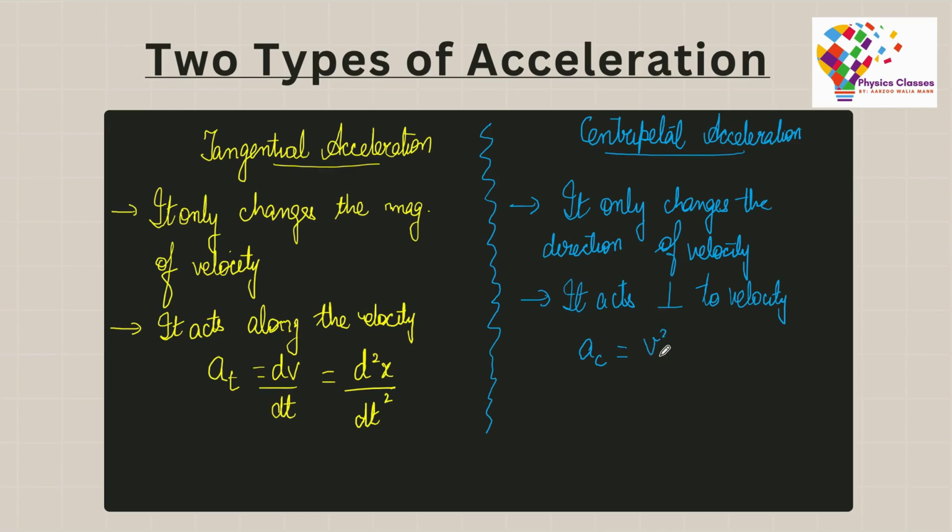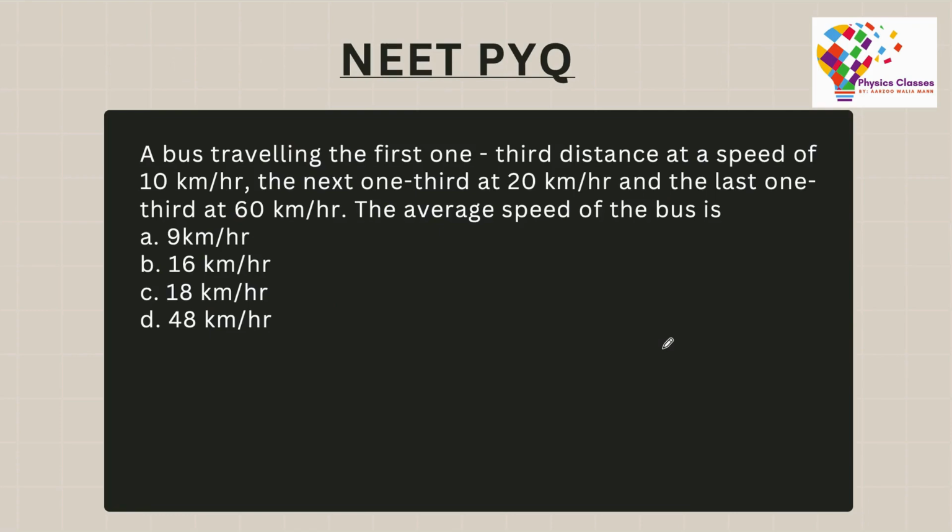And now we come on to another NEET PYQ, which says that there is a bus traveling the first one-third distance at a speed of 10 kilometers per hour, the next one-third at 20 kilometers per hour, and the last one-third at 60 kilometers per hour. And you have to find the average speed. So here again we will follow the same procedure. We let the total distance be 3x.